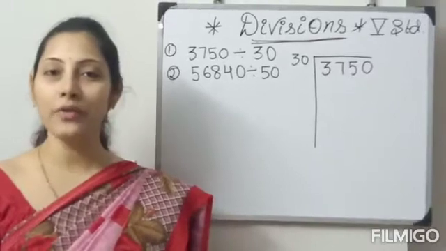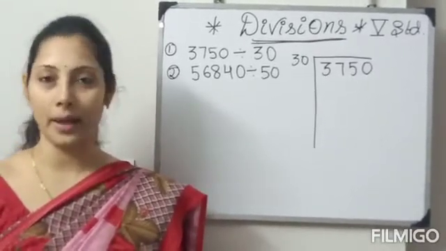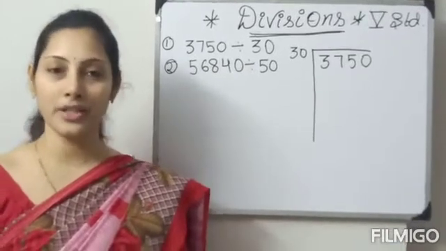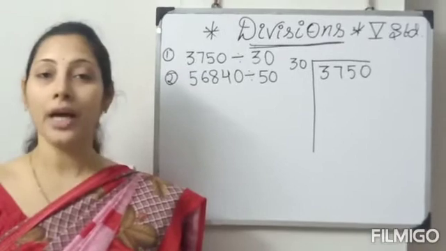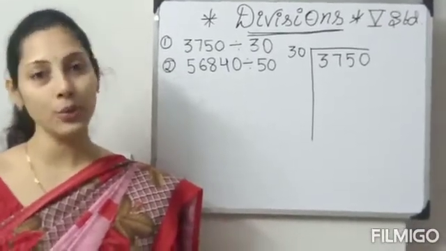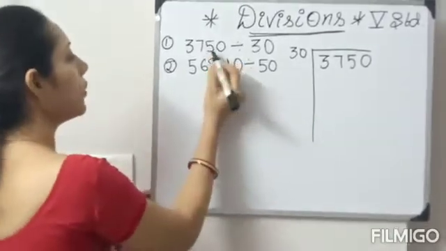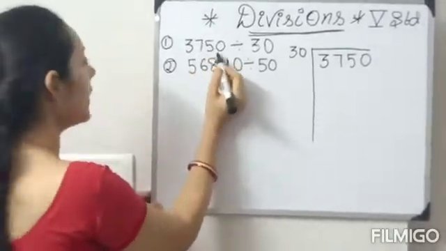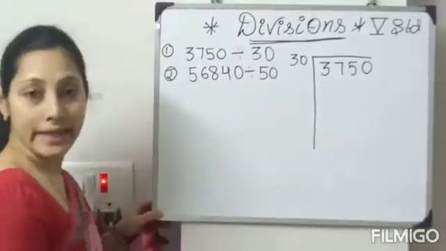Thank you. Today we are going to learn divisions with 2-digit numbers. In my last video, I taught you divisions with a single digit. Now today I am going to teach you 5th standard divisions with 2 digits. Let's start. See, what is our question? 3750 divided by 30. Is it clear?